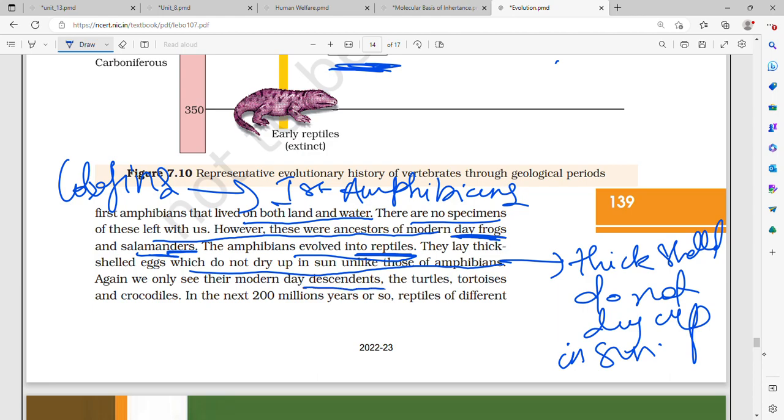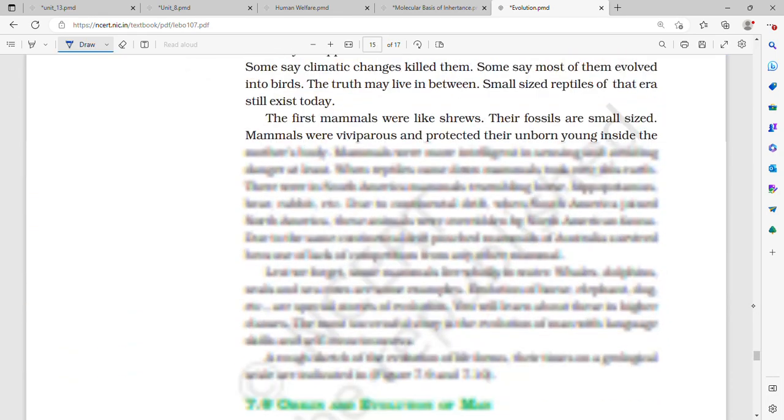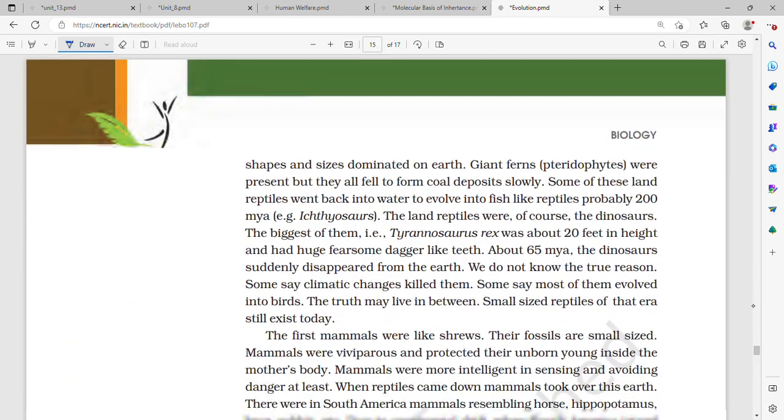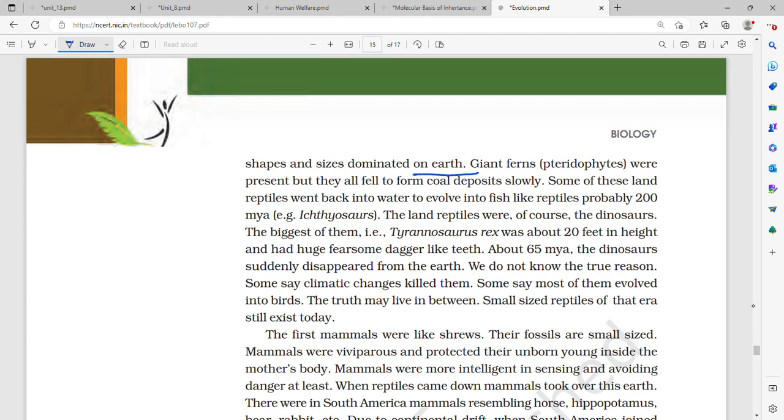Again we only see modern day descendants, turtle, tortoise and crocodile. In the next 200 millions or so, reptiles of different shapes and sizes dominated the earth. Giant ferns, pteridophytes were present, but they all fell to form coal deposits slowly.